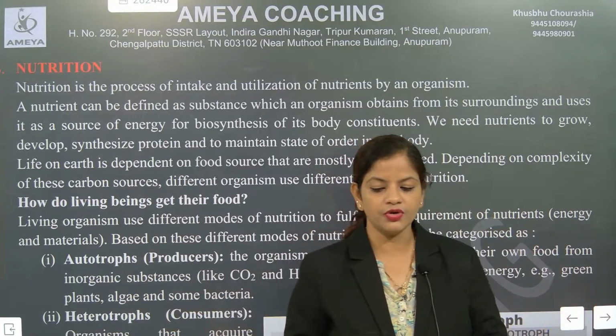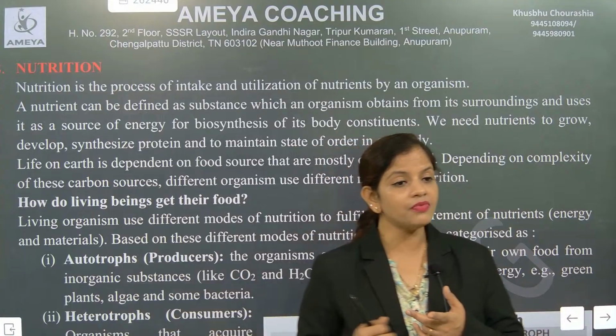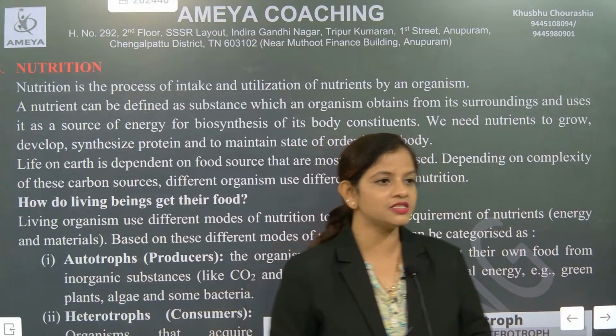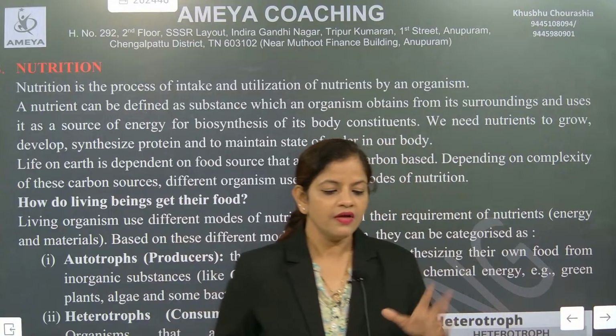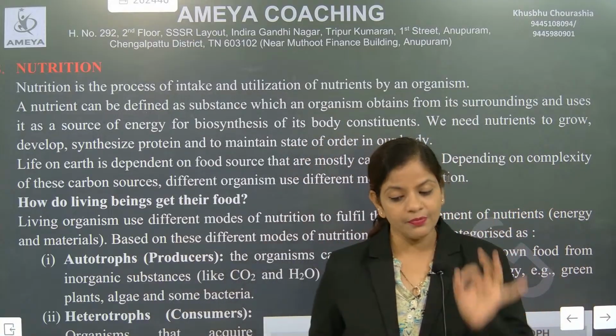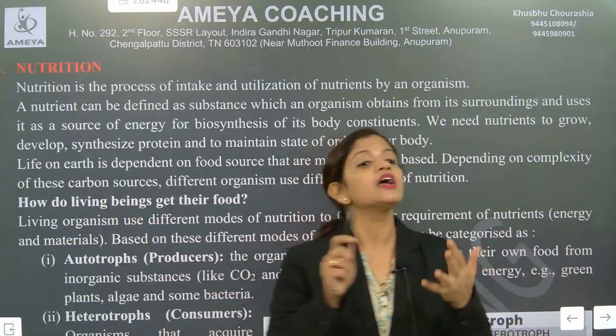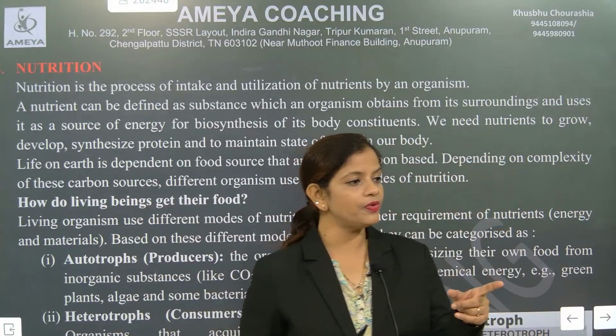What are the nutrients? Vitamins and minerals are taken in very small amounts. The major part is carbohydrates, fats and proteins. What are the three major nutrients? Carbohydrates, fats and proteins.